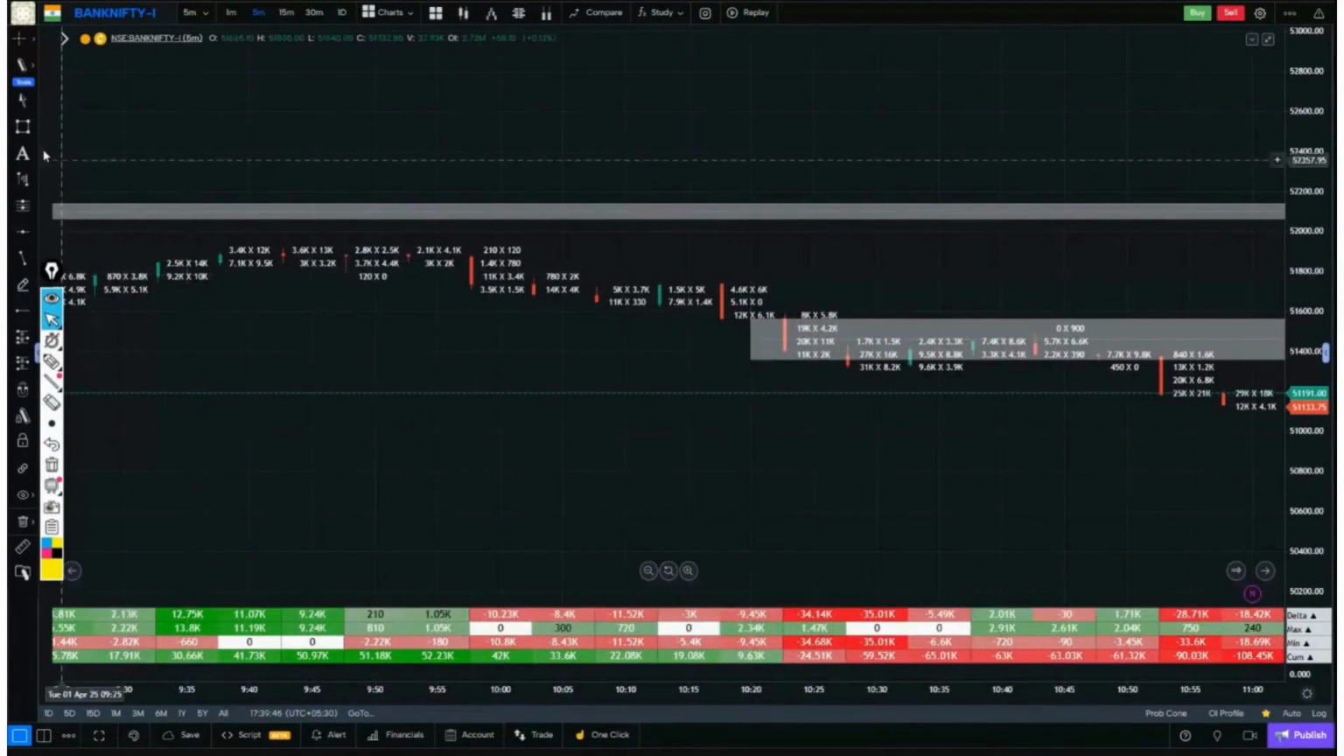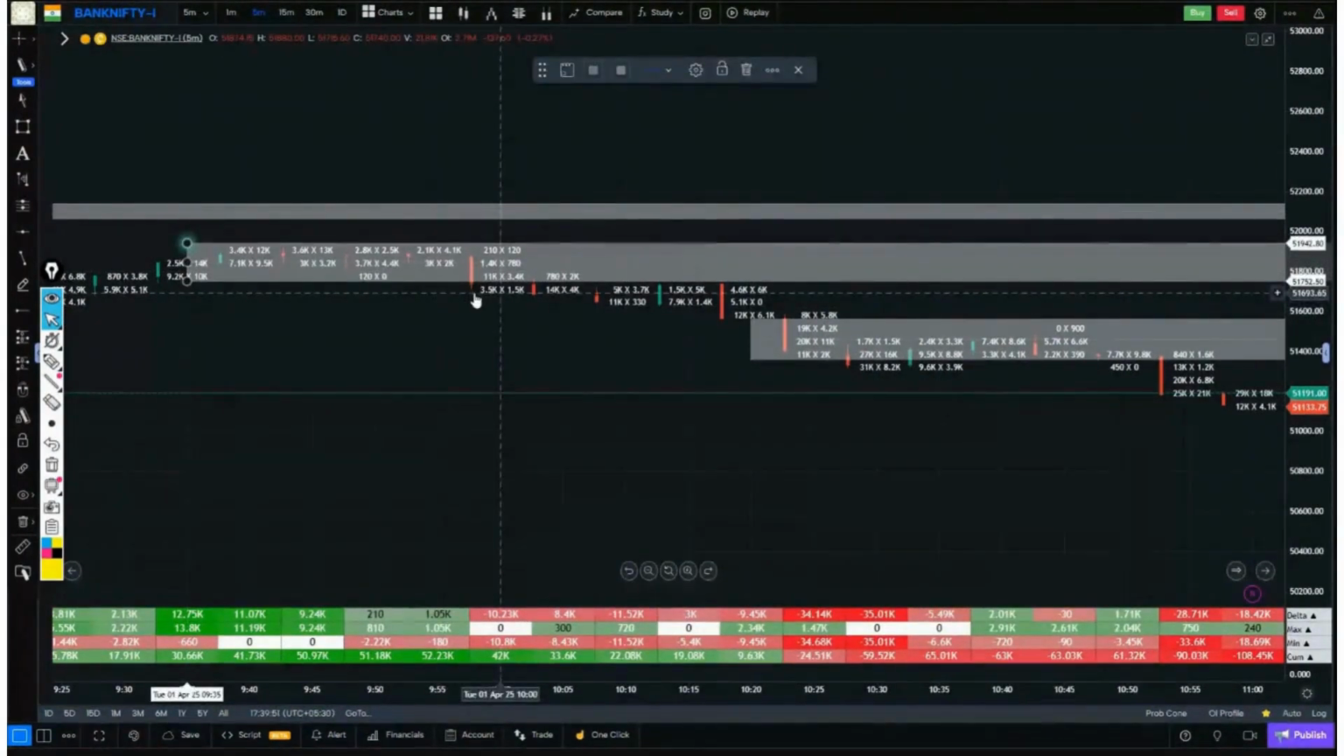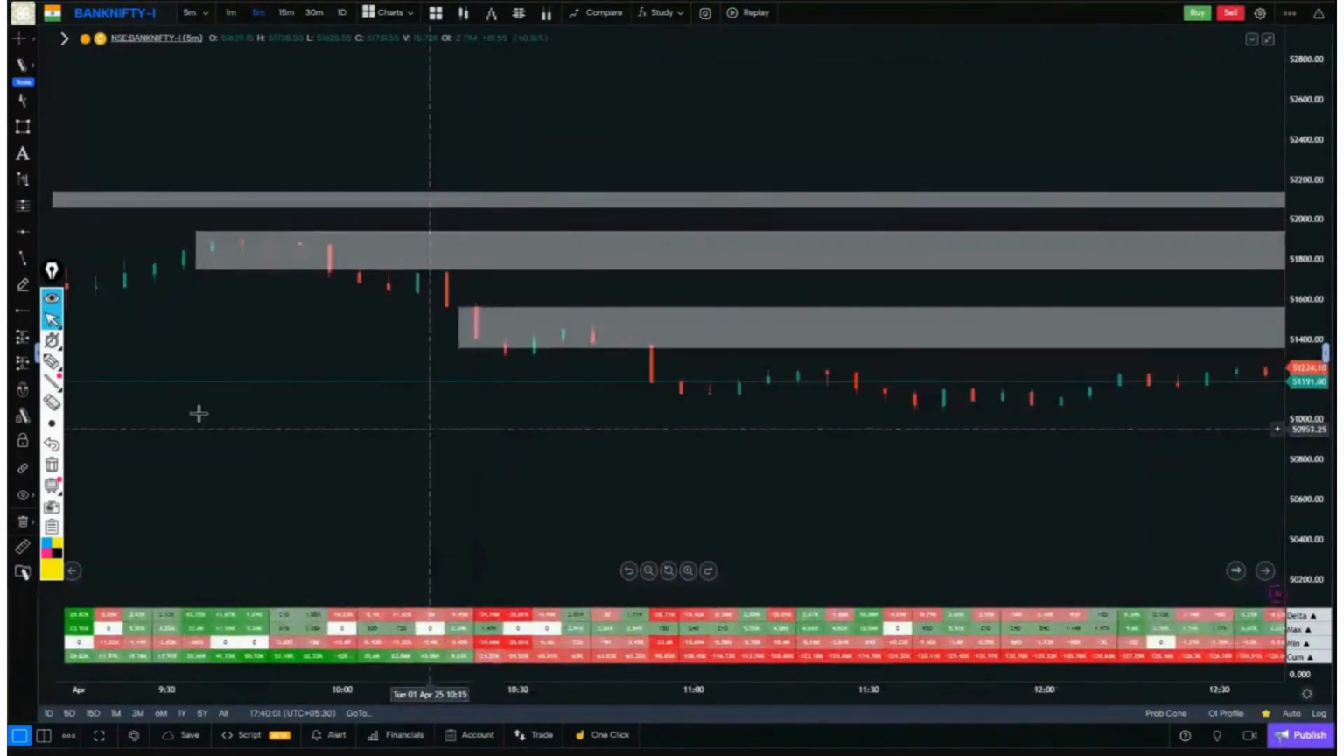Here, buying came within two candles at 10, 14, and 12K. This candle gave a rejection. From here, buying came on the pullback. So, then down. This was about Bank Nifty.